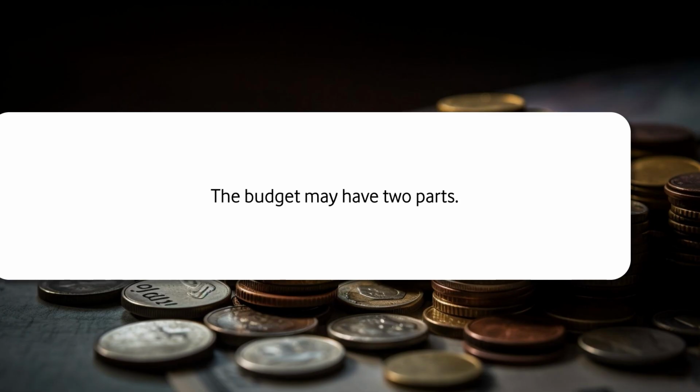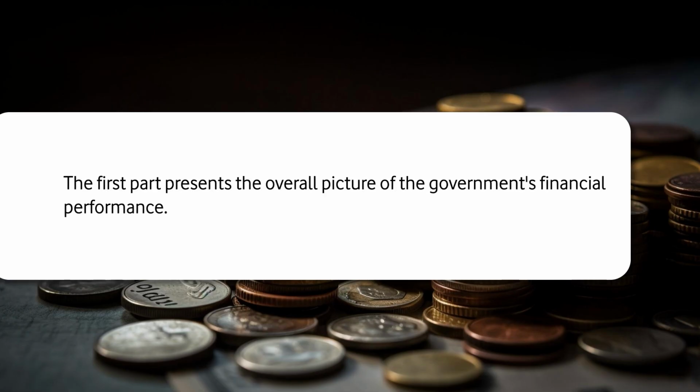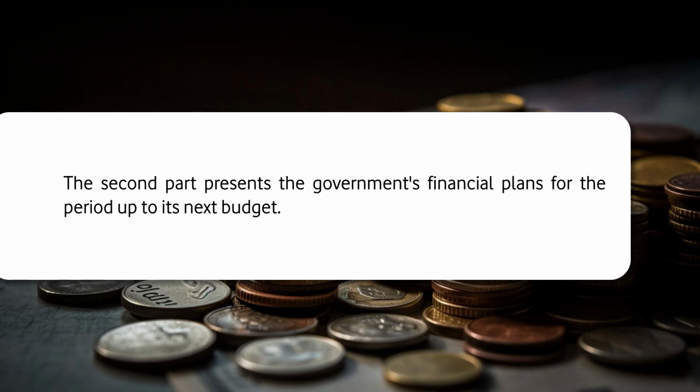A budget may have two parts. The first part presents the overall picture of the government's financial performance. The second part presents the government's financial plans for the period up to its next budget. In this way, every year the government will prepare the budget and present it in the parliament to get an approval from the parliament before it gets implemented.